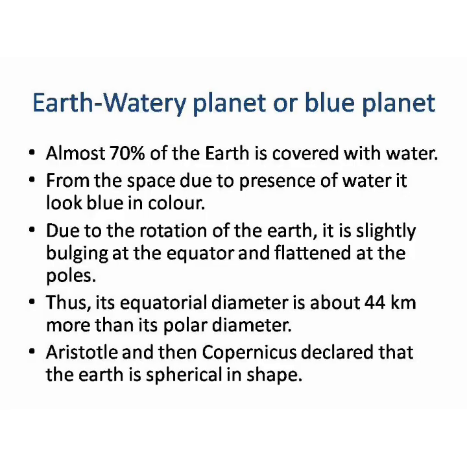Now, Earth is also called a watery planet or a blue planet because almost 70% of the Earth is covered with water. Due to this abundant water on its surface, it is called a watery planet or a blue planet. From space, due to the presence of water, it looks blue in color. Astronomers have found that when they took the image of the earth from space, it looked totally blue in color because it is so much covered with water.